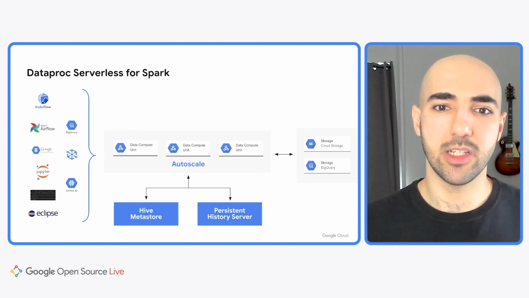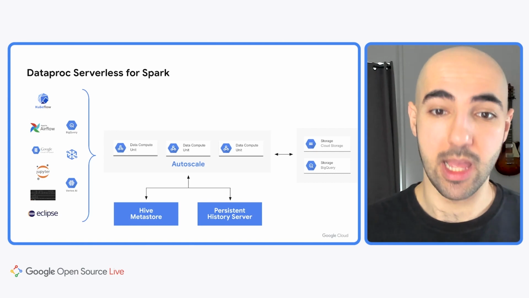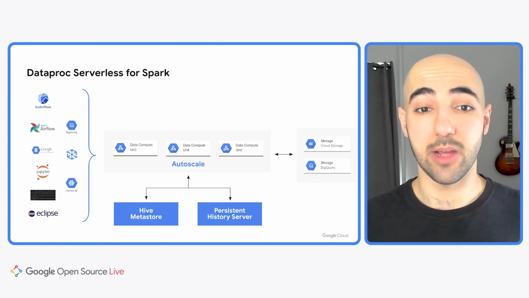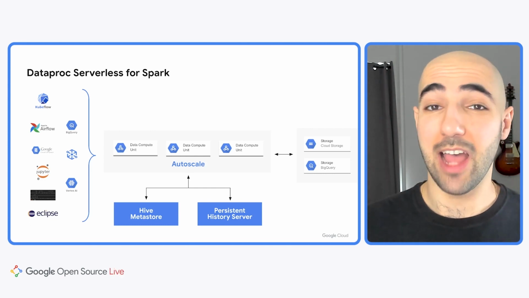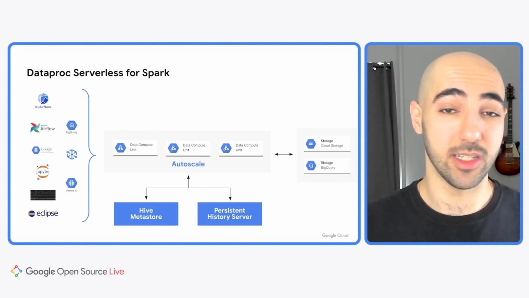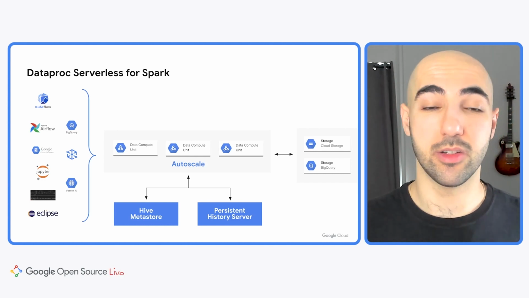Serverless Spark integrates with storage options on Google Cloud, including Cloud Storage and BigQuery. It also works in your VPC network. In addition to all of this, you can integrate with the Hive Metastore of your choice, such as Dataproc Metastore, as well as with a persistent history server to store Spark logs.